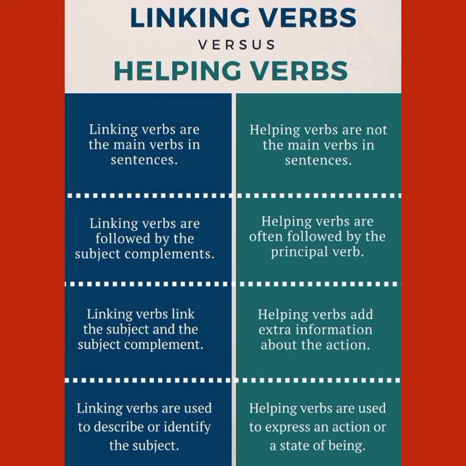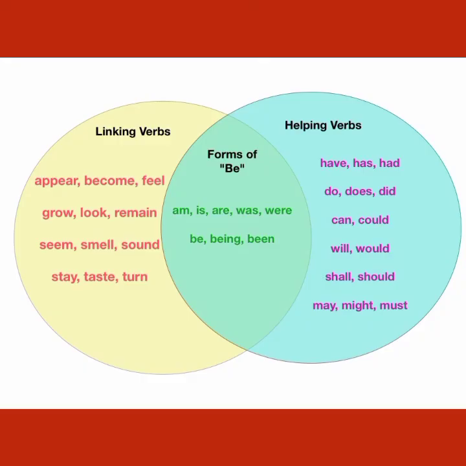Linking verbs link the subject and the subject complement, but helping verbs add extra information about the action. Linking verbs are used to describe or identify the subject, whereas helping verbs are used to express an action or a state of being. Now, through this Venn diagram, we clearly understand linking verbs, helping verbs, and be verbs.